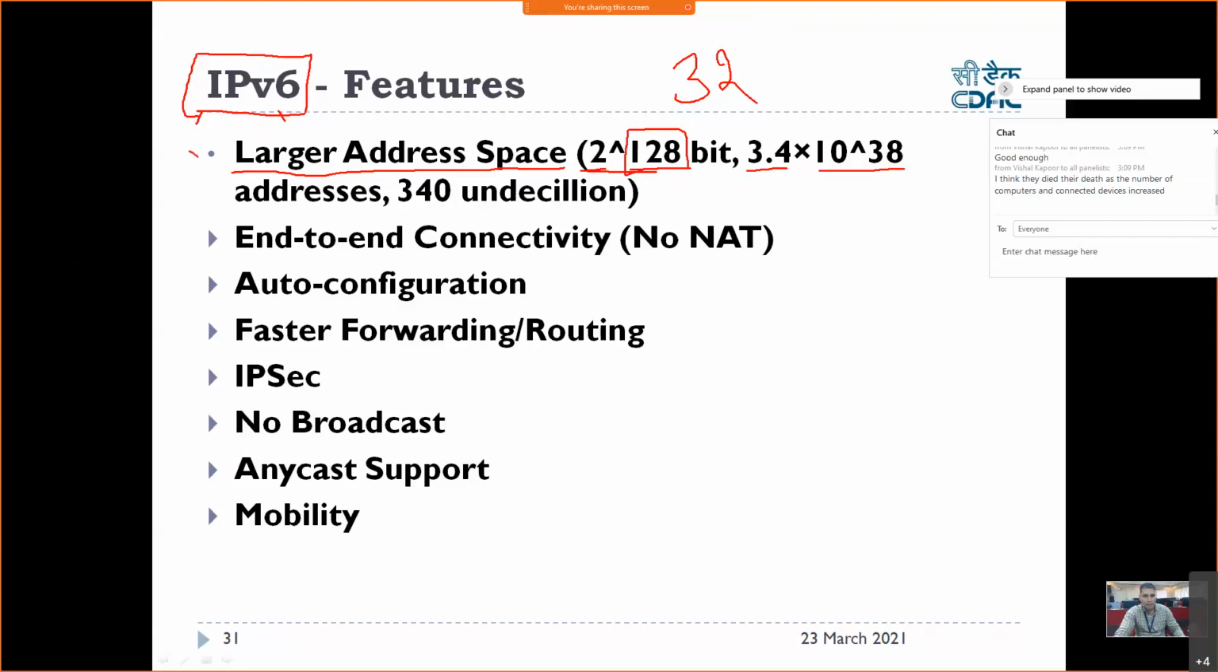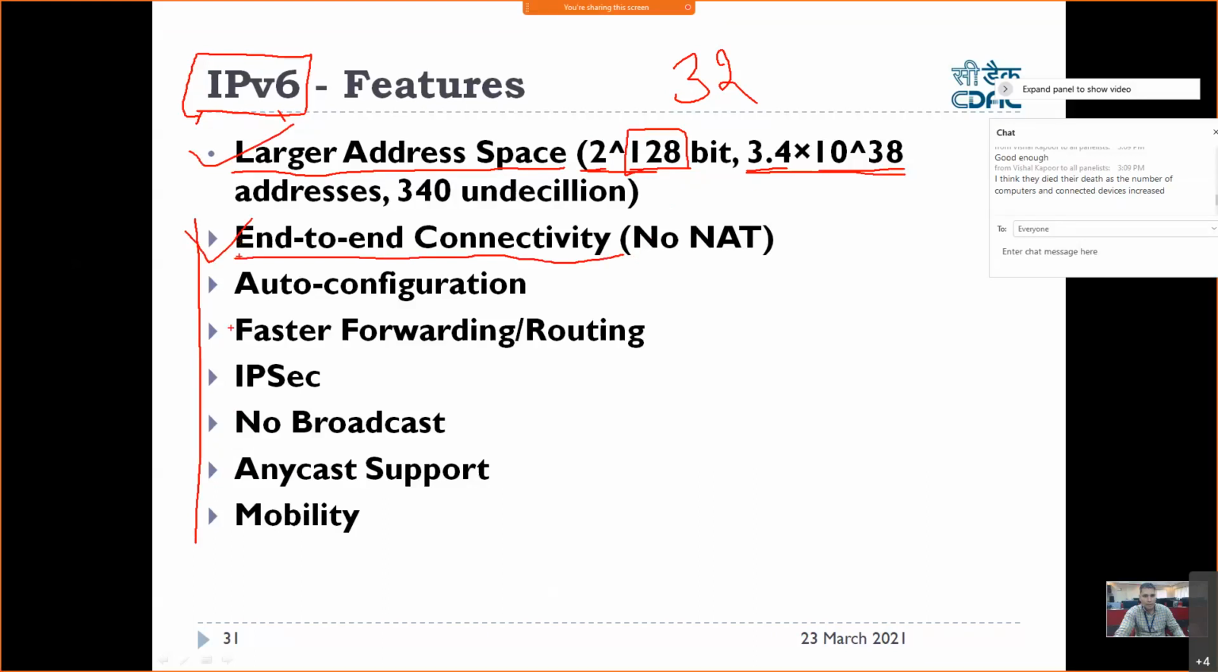This is one feature: it provides a larger address space. There are multiple features of IPv6 which you can discuss. It allows end-to-end connectivity, meaning each and every device on the internet or on a network can have a public IP address which can be accessed, because you have a huge IP address space. You assign a public IP address to each and every device and you can access it, right? So you can make your smart home, smart city, smart country.